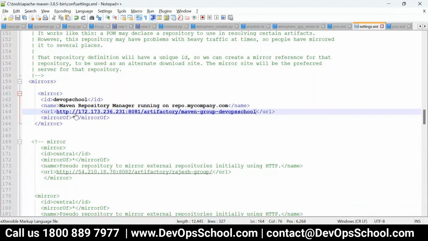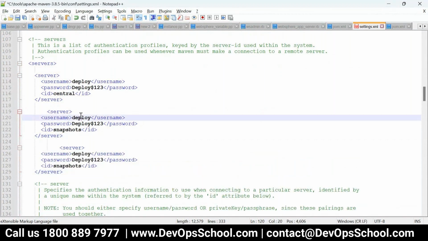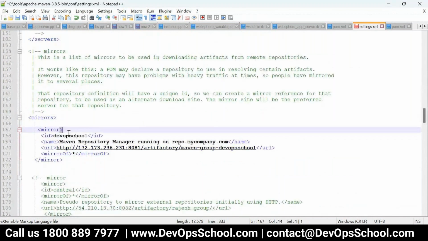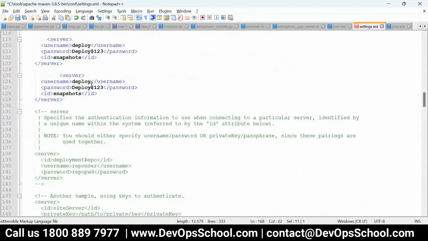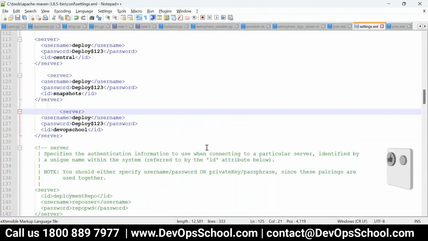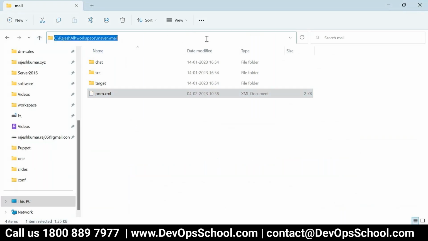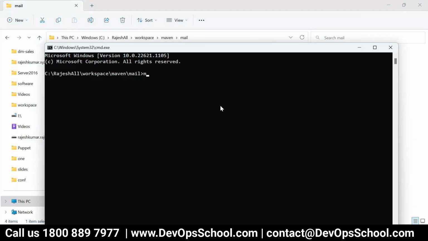Now this ID and the server element ID, the username and password for it, should match. So let's create one more entry for this, and let the username and password be the same. Sorry, here. So the username and password for this ID, for this repo, this is the username and password. That's done. Now I will download the mail package. Go to mail here, run the command mvn package, or whatever you want to do.